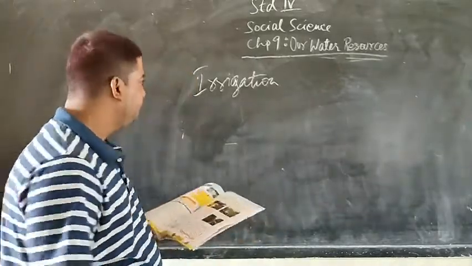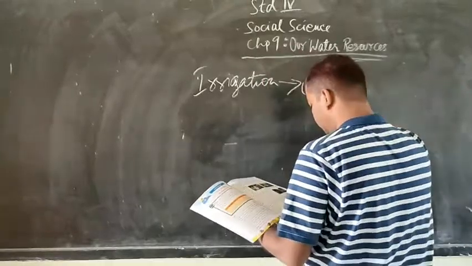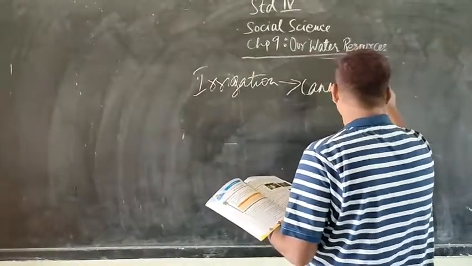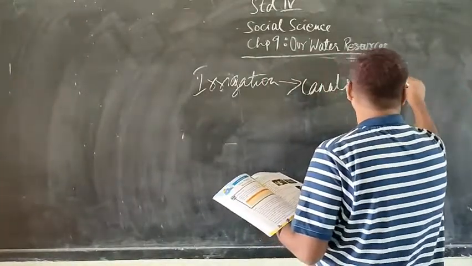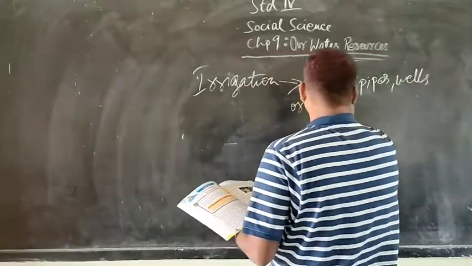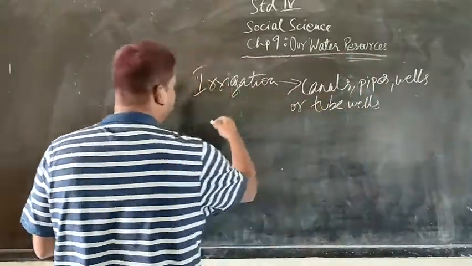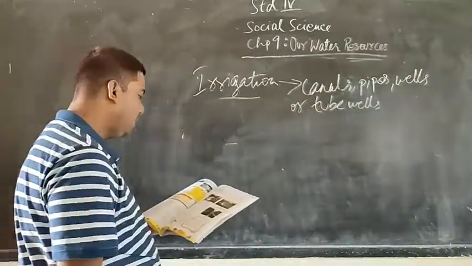Through canals, through pipes, through wells or tube wells. So these are the ways in which we get water for irrigation.